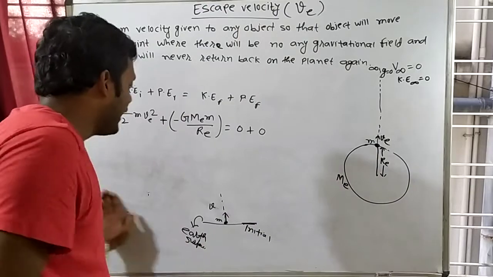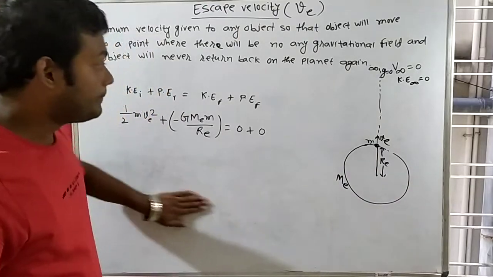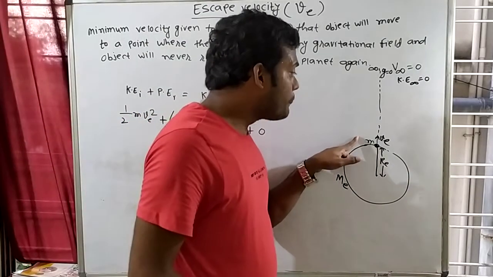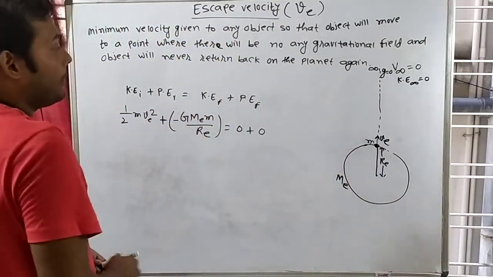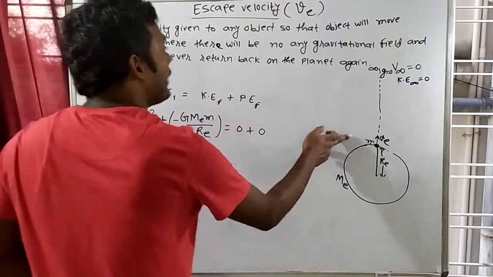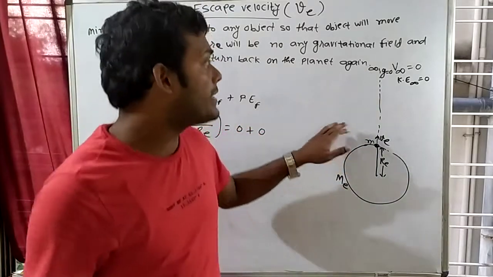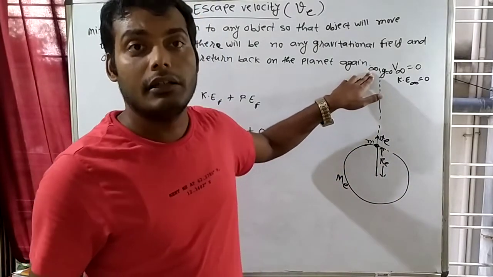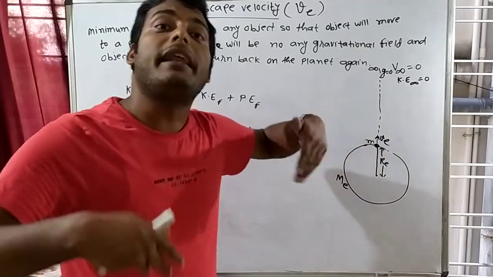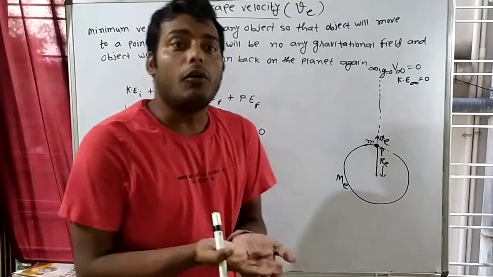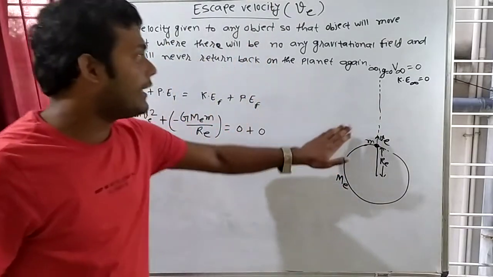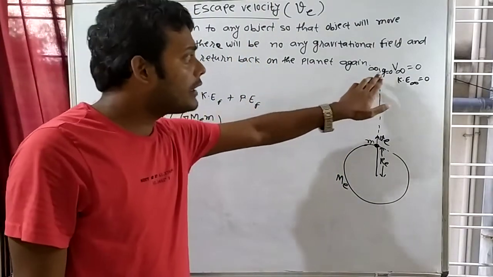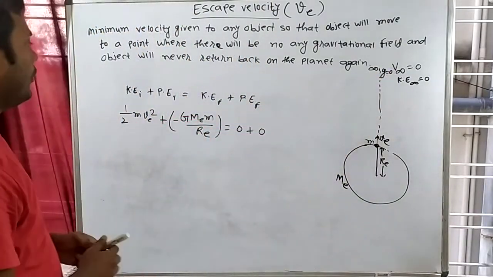The same thing is happening here also. On this point, kinetic energy will be maximum, that means half mv square. And at the highest point, that means when the object reaches infinity, its velocity will decrease, because when we throw any object upward its velocity decreases. So let's say the velocity of the object at infinity is 0.